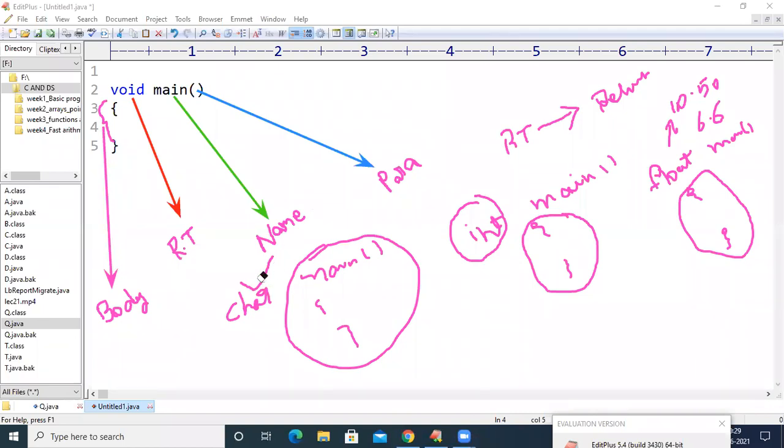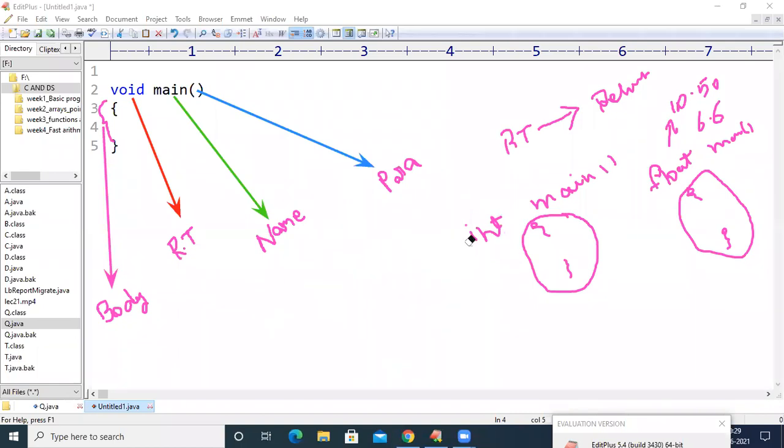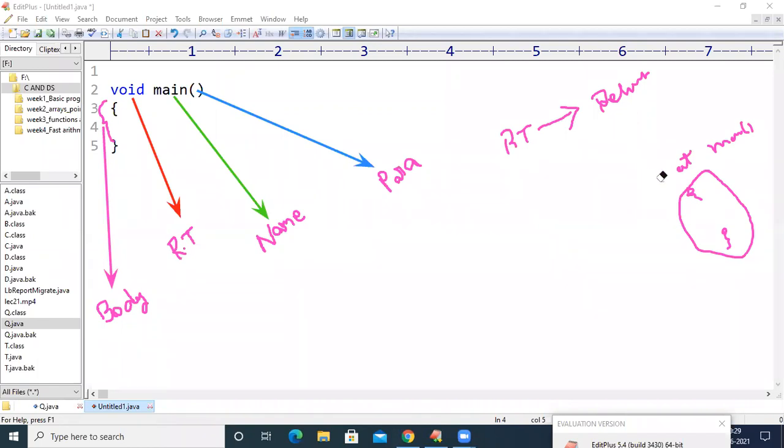Okay, so see here, if you maintain int main, one integer value is going to be returned. If you maintain float main, then the compiler will know that after executing this main function, a floating point value will be returned. And if you maintain char main, then after executing that particular method, it is going to return a character value. So the return type is going to help the compiler with the type of value which will be generated after the successful execution of that particular method. Okay, that is the return type.